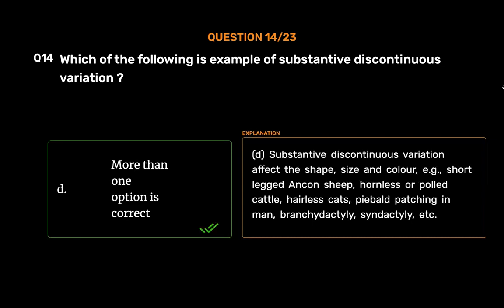D. Substantive discontinuous variation affects the shape, size and color. For example, short-legged Ancon sheep, hornless or polled cattle, hairless cats, piebald patching in man, brachydactyly, syndactyly, etc.